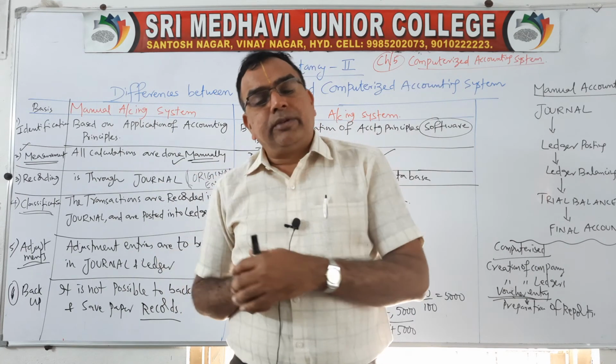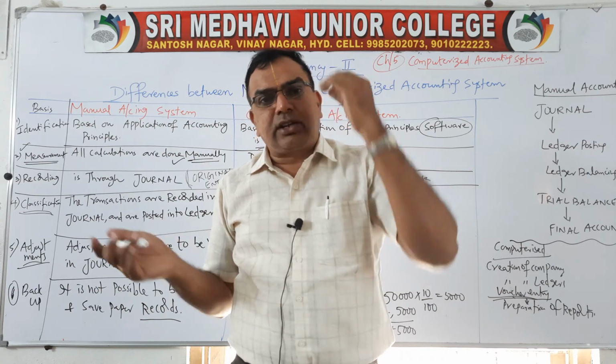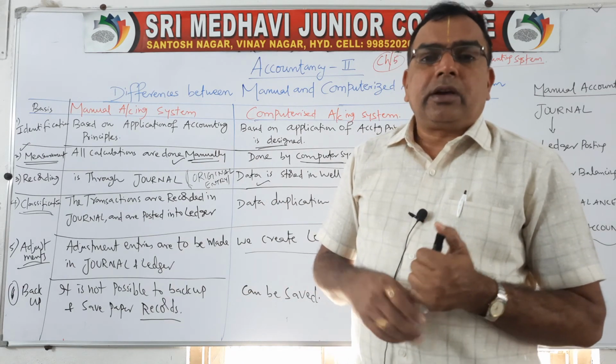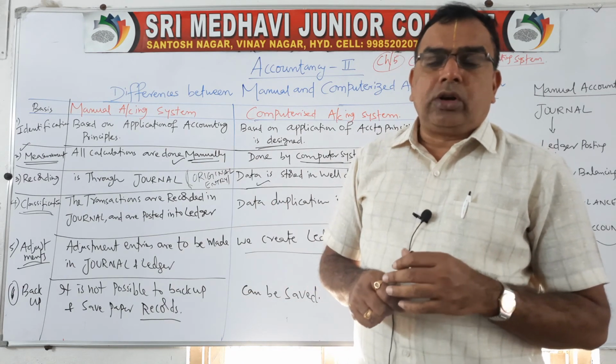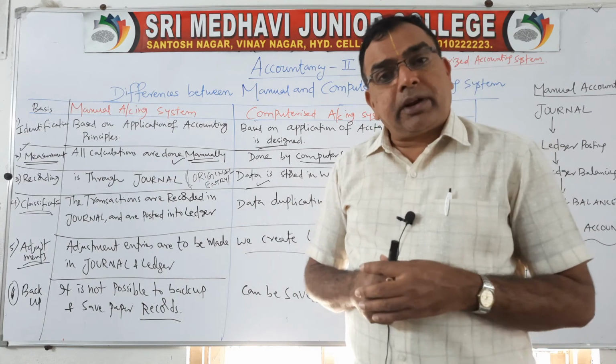Papers cannot be retrieved. Recently we have seen when various accidents occur, the data we have in terms of papers cannot be saved. We can't get it back. We cannot save that paper record.